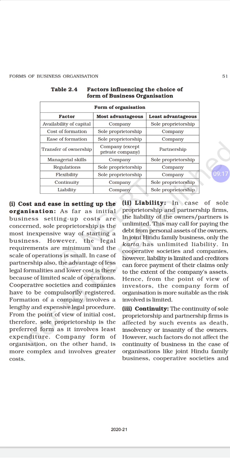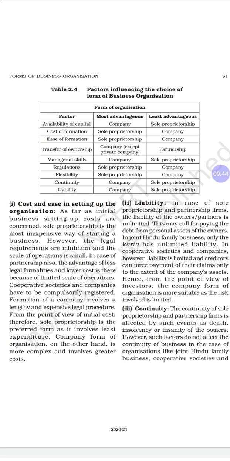The legal requirements are minimum and the scale of operation is small. Even though the legal requirement is very little and the scale of operation is very small, an inexpensive way of starting a business is very difficult for the sole proprietor.